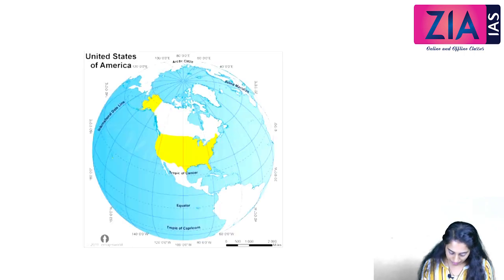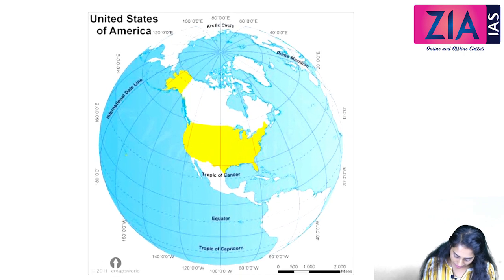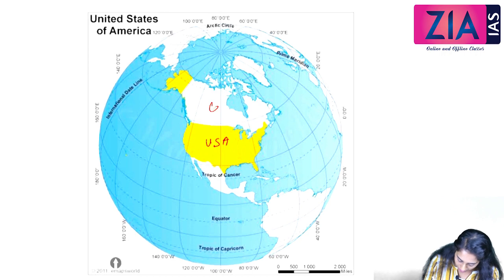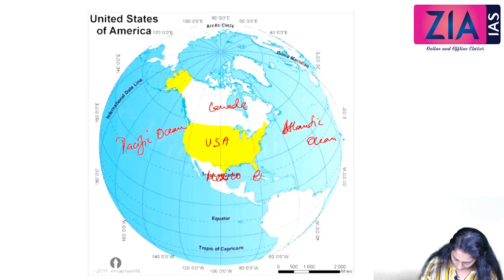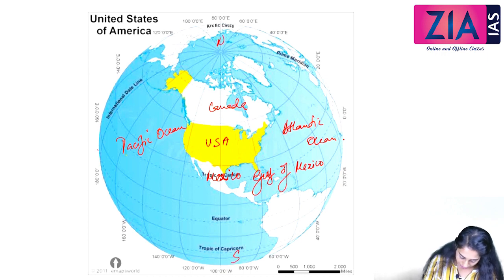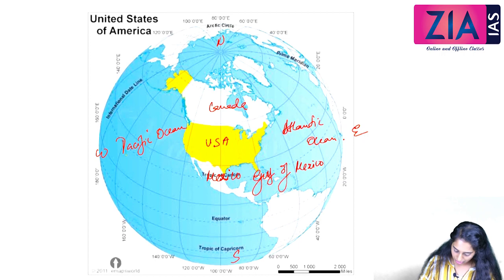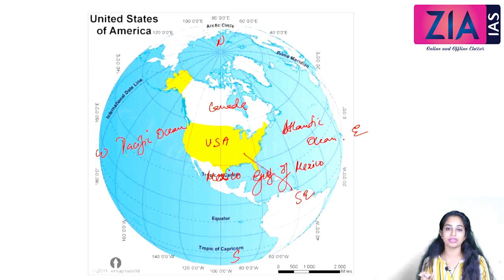So, while mapping in the global map, we can understand here, this is United States of America. Towards the north, we have Canada. Towards south we have Mexico. We have Atlantic Ocean towards the east. We have Pacific Ocean towards the west. And we have Gulf of Mexico towards the southeast. So this is south, north, west and east. Okay. So this is southeast. So we can locate US here.